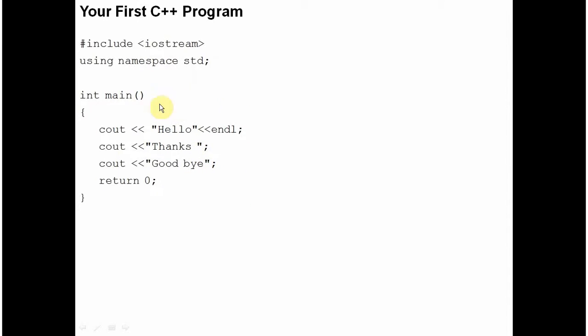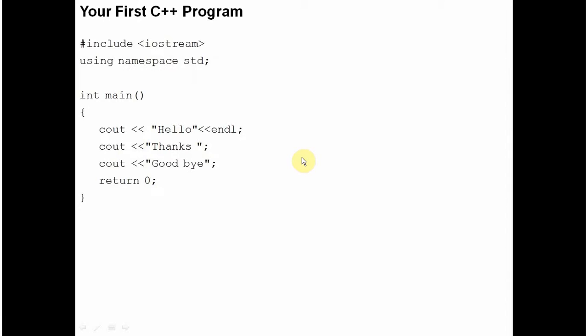All the C++ programs are written inside the main function. This is the main function. This tells the compiler that this is your boundary. You have to begin your compilation from here and here you have to stop. So whatever is inside the main function will be compiled and will be executed to display the output. The int before main informs that this function will return an integer value. So this return 0 is just to satisfy that return value. That means this function is returning a 0 value.